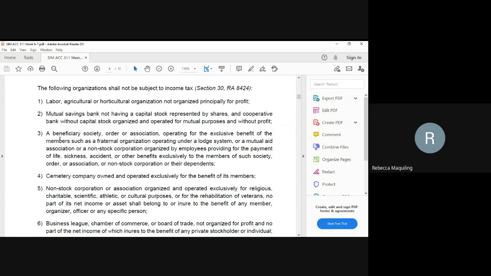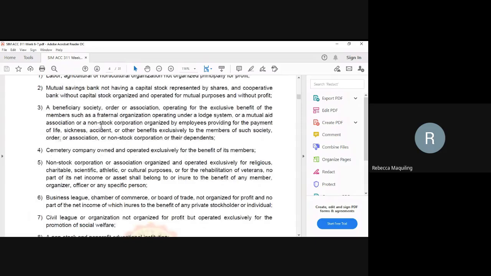Next, a beneficiary society, order, or association operating for the exclusive benefit of the members, such as a fraternal organization operating under a lodge system, or a mutual aid association, or a non-stock corporation organized by employees providing for the payment of life, sickness, accident, or other benefits exclusively to the members of such society, order, or association, or non-stock corporation, or their dependents.